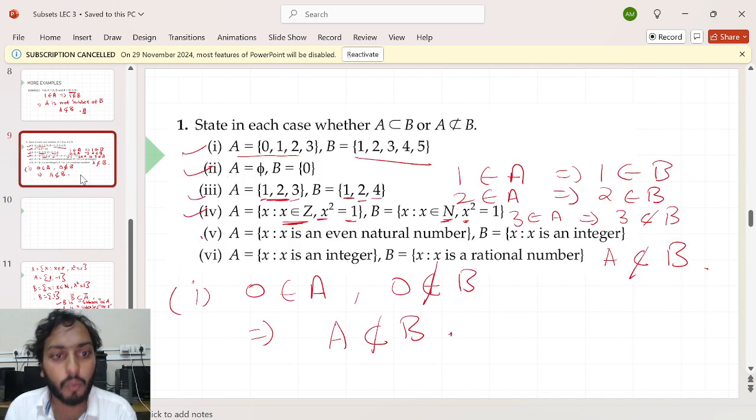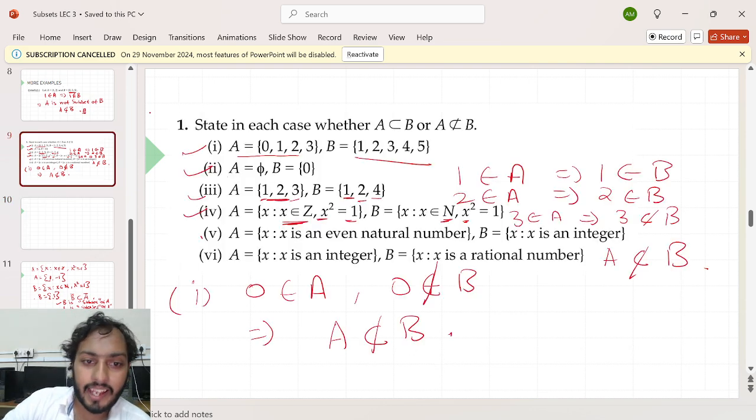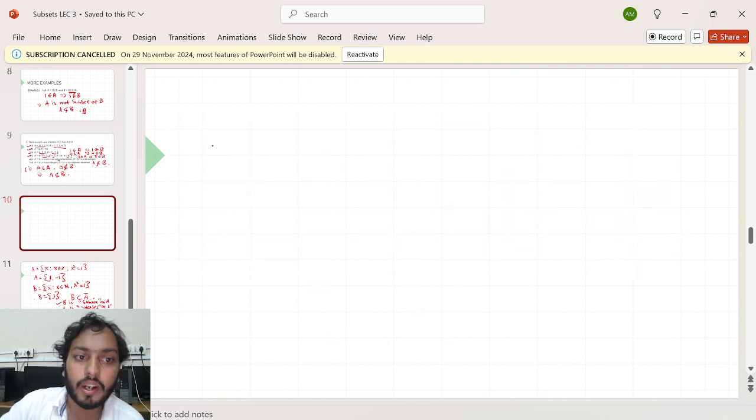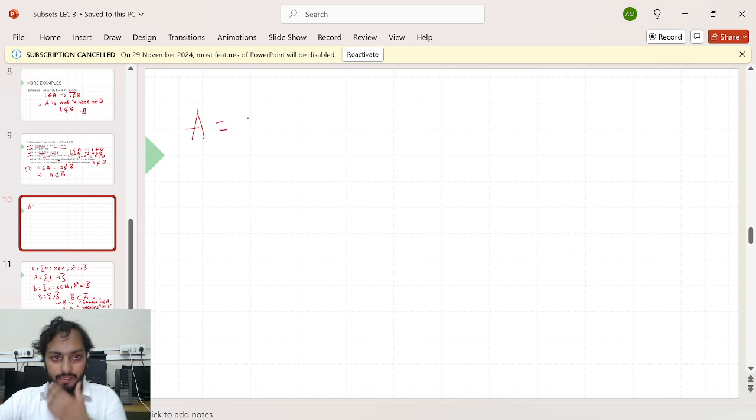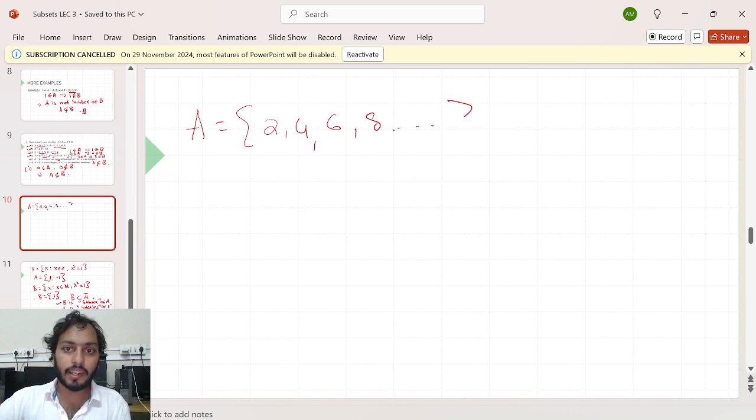Okay, now the fifth one is the set A, which is the collection of even natural numbers. What is my first set? The first set is the collection of even natural numbers. I hope everybody knows the even natural numbers, even positive numbers: 2, 4, 6, 8, and so on. Right? And let's enclose them in curly brackets.